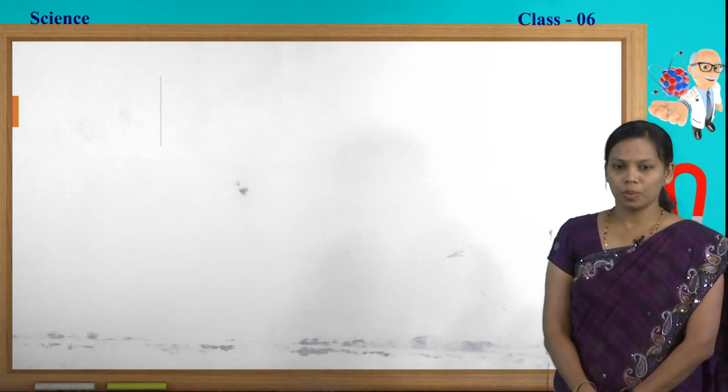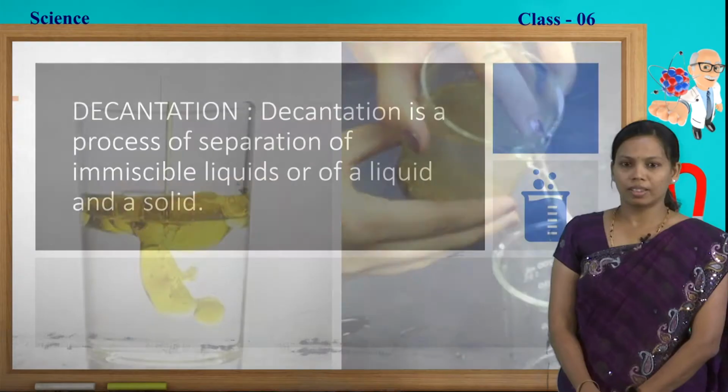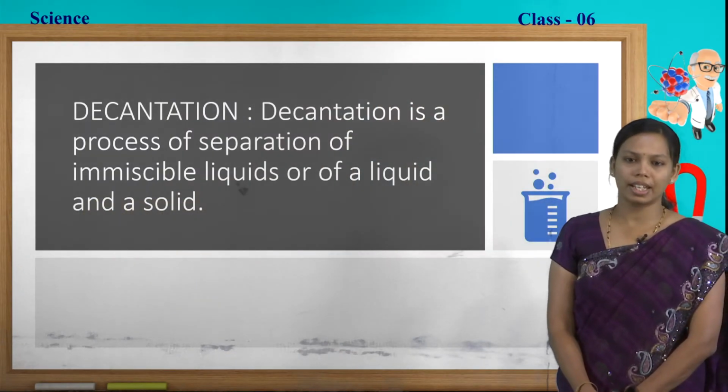Look at the picture now. It is the mixture of oil and the water. We can see that oil is floating on the water. We have to keep that undisturbed for some time. At that time, the oil starts to float. After that, what should we do? We have to take another container and pour the oil into it. In the same way, when we keep the muddy water for some time, the mud settles down at the bottom, and after that we need to separate the water from that beaker. This process is known as decantation.